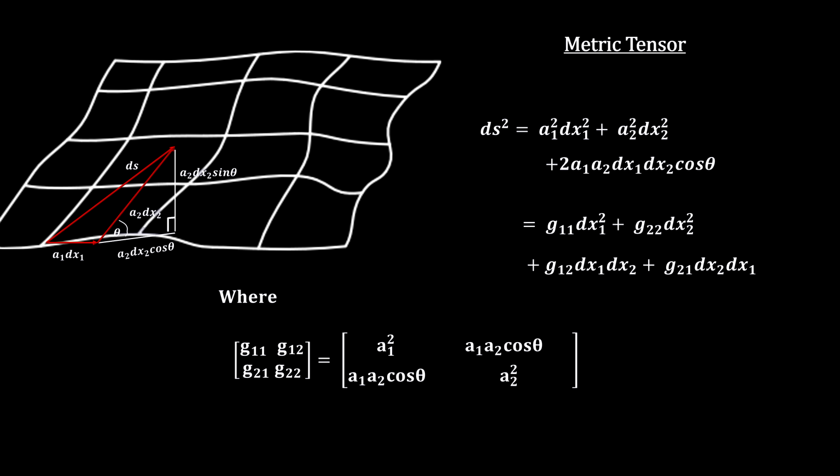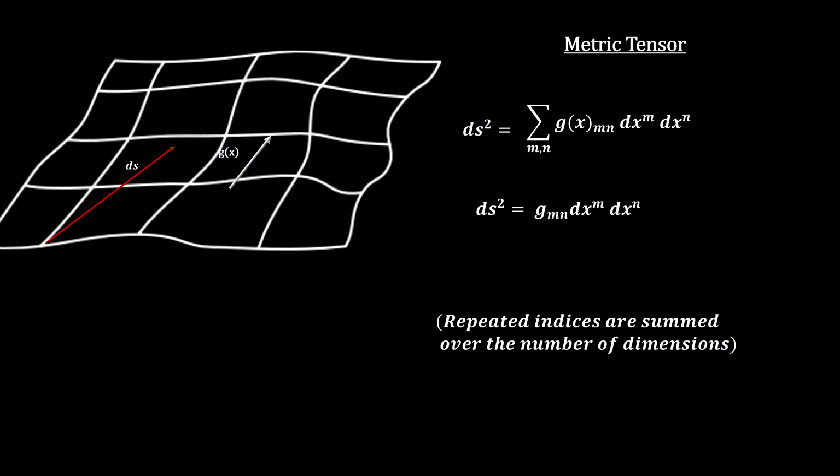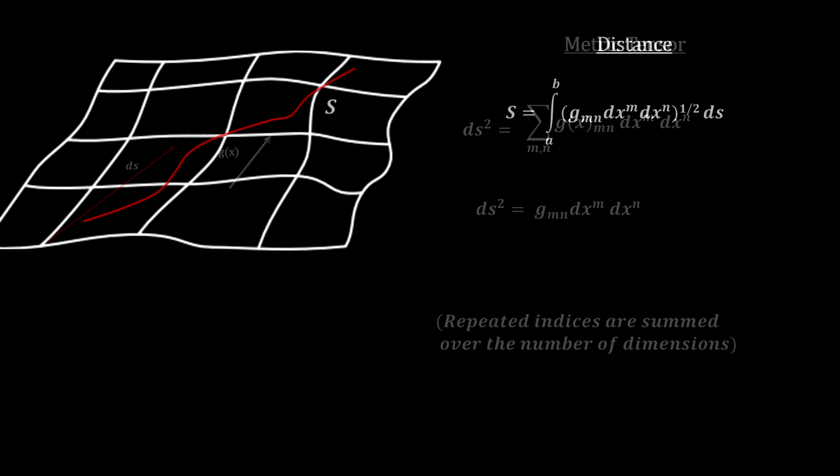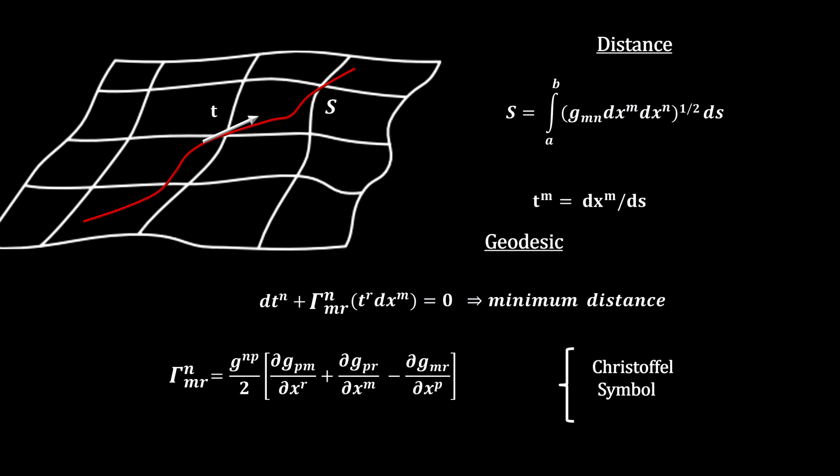And finally, we extend the number of dimensions and generalize the coefficients to be functions of a location to take into account curved and changing coordinate systems. This generalized metric tensor is the foundation for non-Euclidean geometry, its geodesics, and its curvature at any point. With the metric tensor, we can measure distances between any 2 points by adding up all the small distances along the way. Taking the formula and finding its minimum is an exercise in calculus that gives us the shortest distance. These are the geodesic lines.